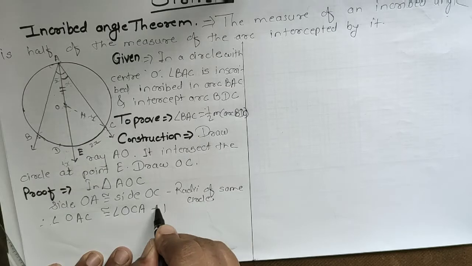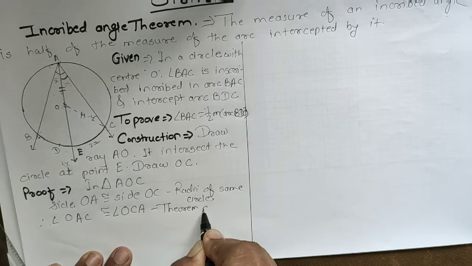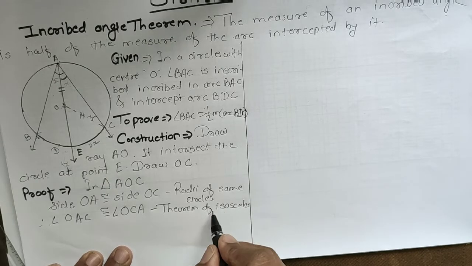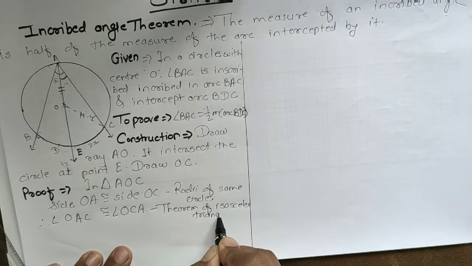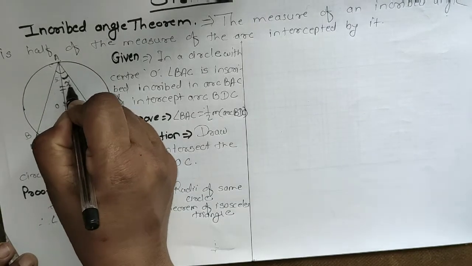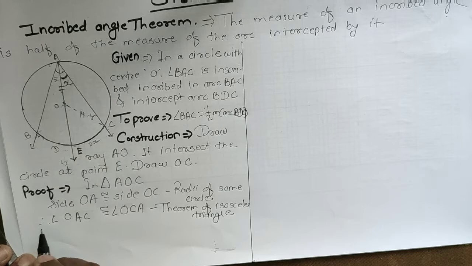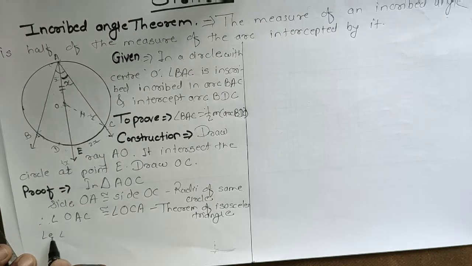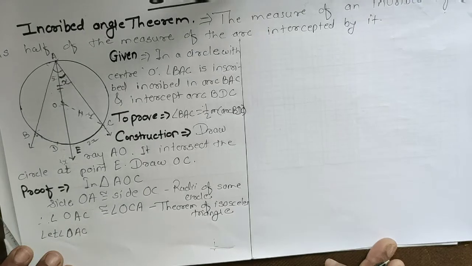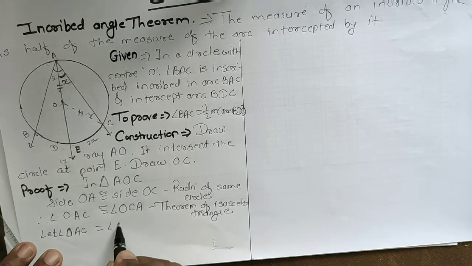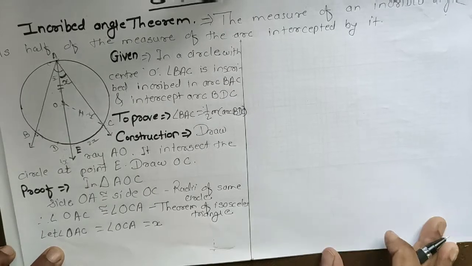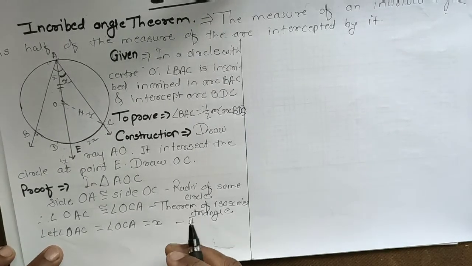I take the measure of this angle as X. So let angle OAC equal angle OCA, and its measure I will take as X. That is my first statement.